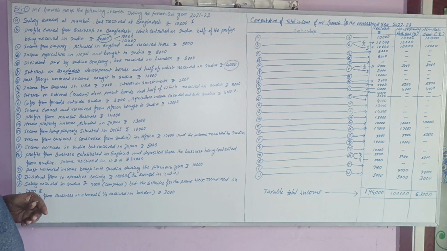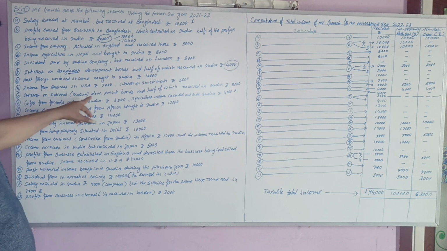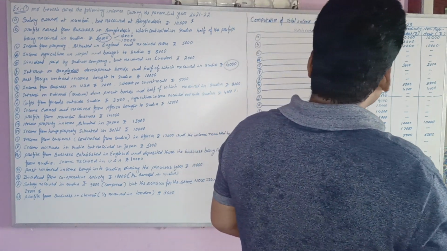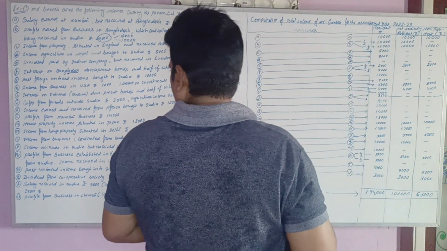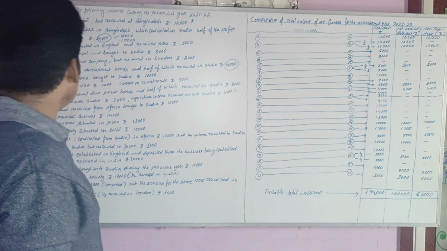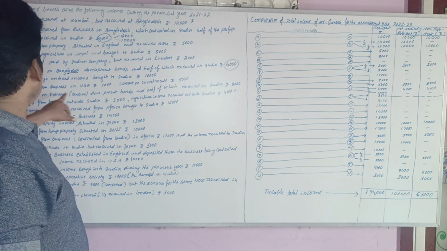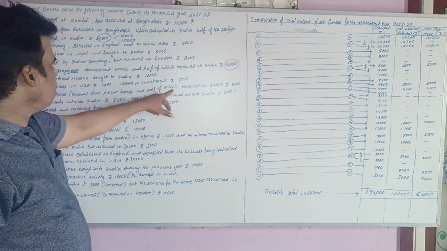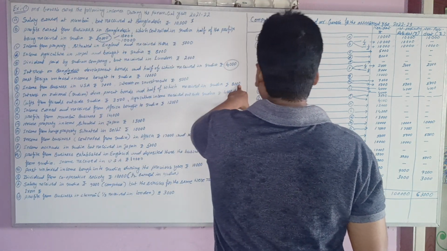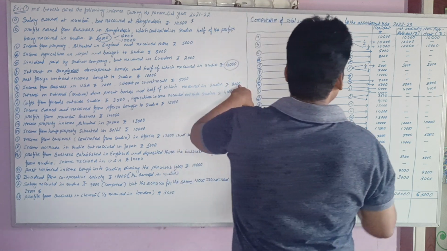Then the point, interest on national development bonds: 8,000 is taxable for all persons. Half of which is received in India. So for these bonds, it is taxable for all.